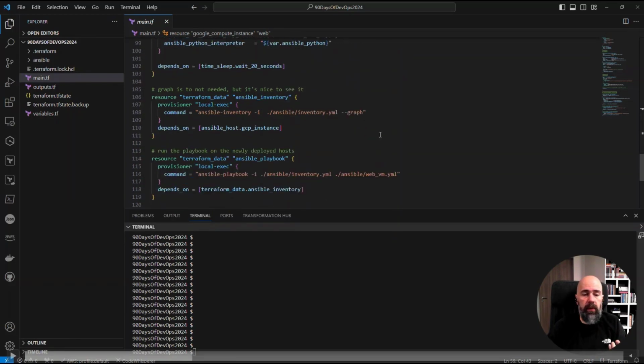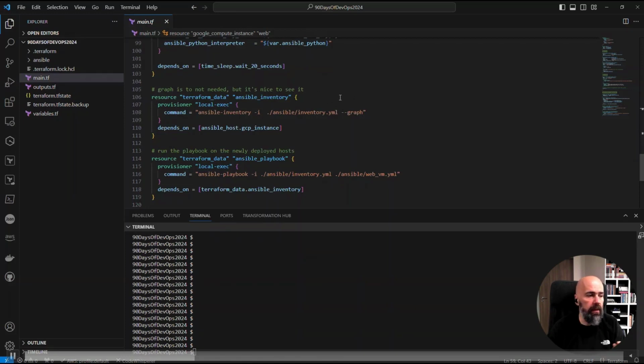Lastly, we run two Ansible commands. The first one is just for the beauty of it. It runs ansible-inventory --graph. It's basically looking at the inventory file and presenting a graph with what hosts exist in that inventory. And also it can present information about different variables if you want. So if you want to see what user you're using to connect, you can display it like that. It is very good for debugging information, but it's not mandatory.